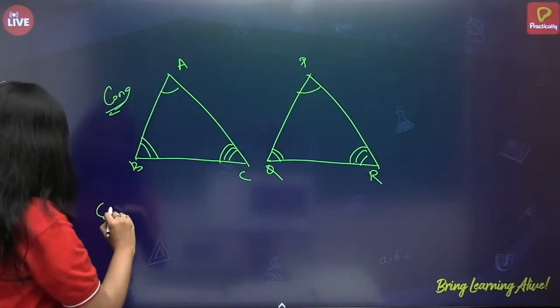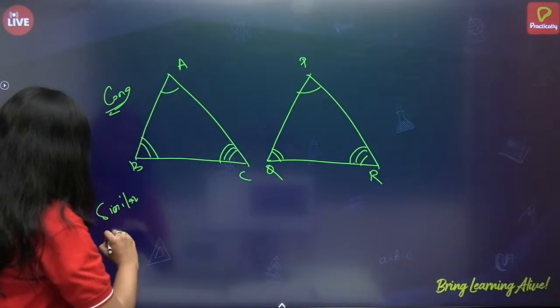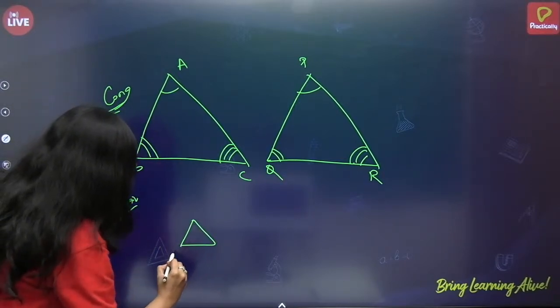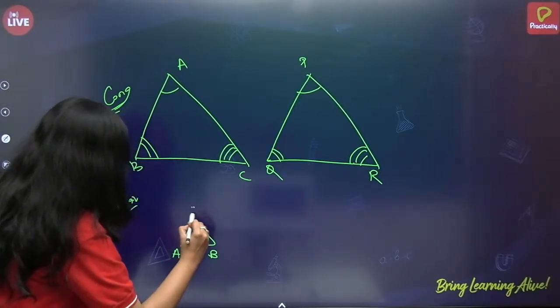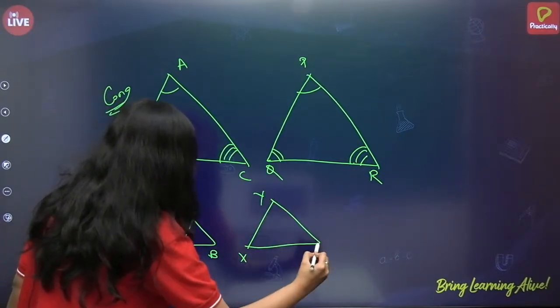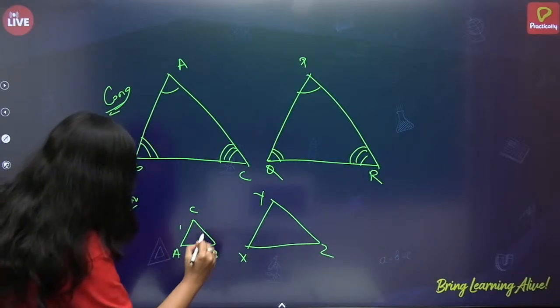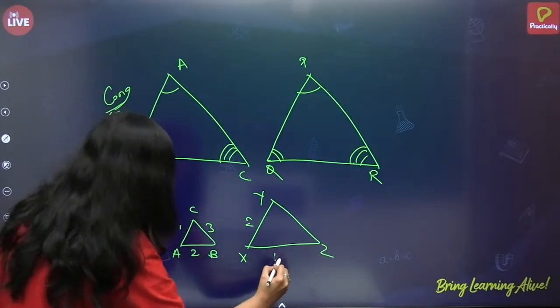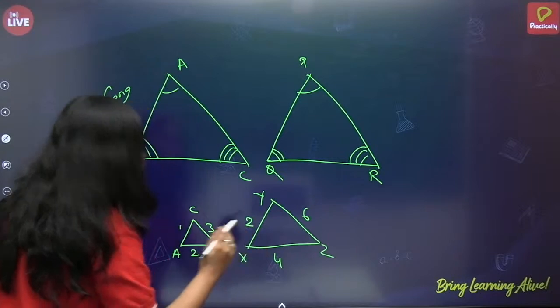Let me draw similar triangles here. So, this is A, B, C. This is X, Y, Z. So, if it is 1, 2, 3, this will be 2, 4, 6. So, the ratio.